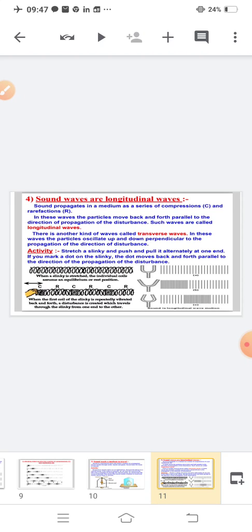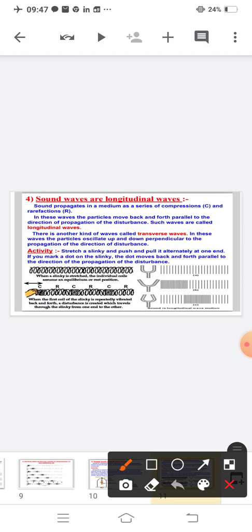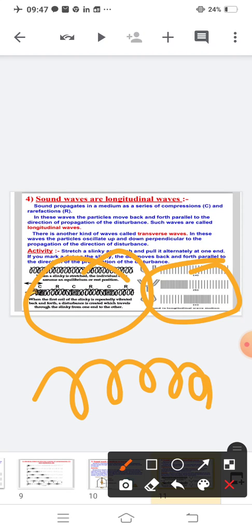Now, sound waves are longitudinal waves. Sound propagates in a medium as a series of compressions and rarefactions. In these waves, the particles move back and forth parallel to the direction of propagation. Clear? So, this type of wave is called a longitudinal wave. Another kind of wave is known as a transverse wave. See, this is longitudinal and this is transverse, like this. Clear?